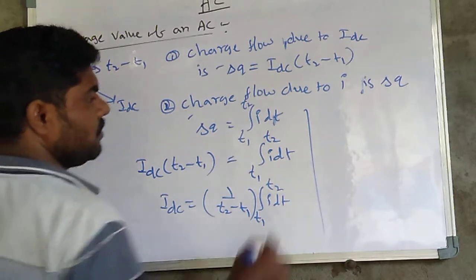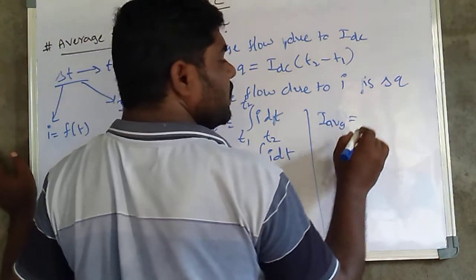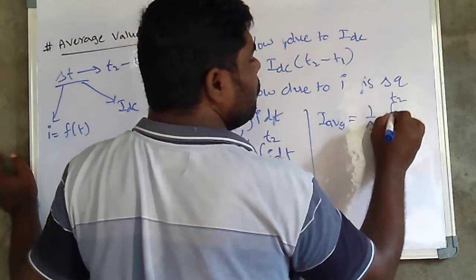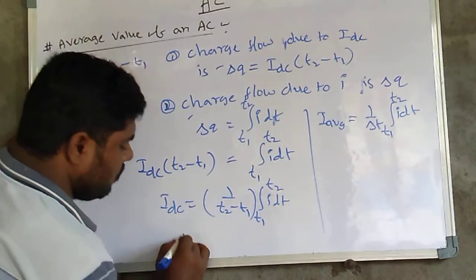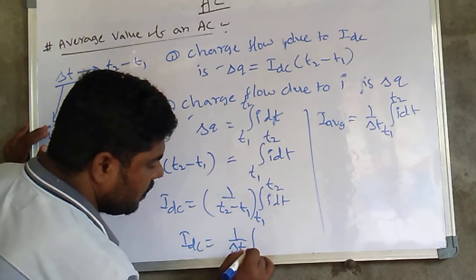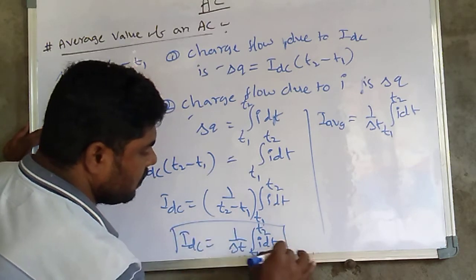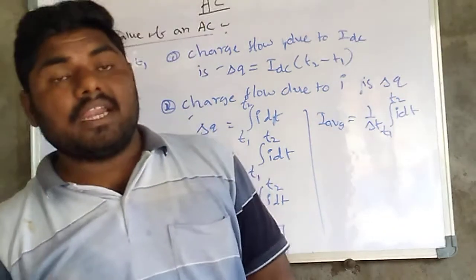So the I average value, according to the mathematical statement, is 1 by delta T into the integral of T1 to T2 of I into dt. From this equation also, I DC is equal to 1 by delta T into the integral of T1 to T2 of I into dt. Both are the same. That's why I said average current.